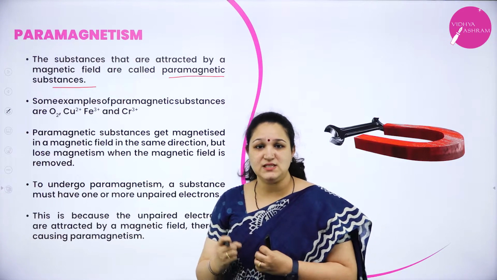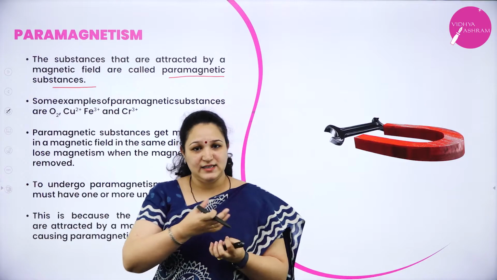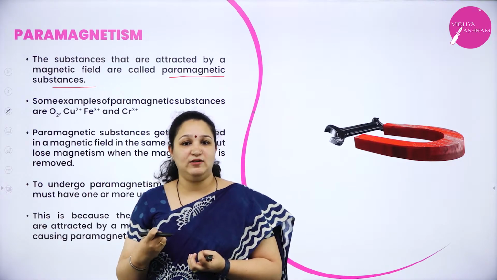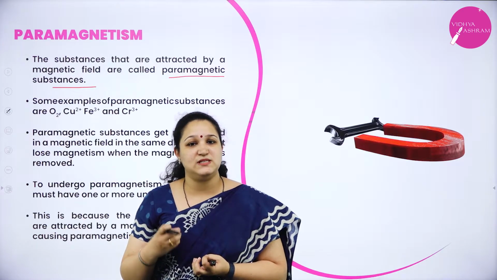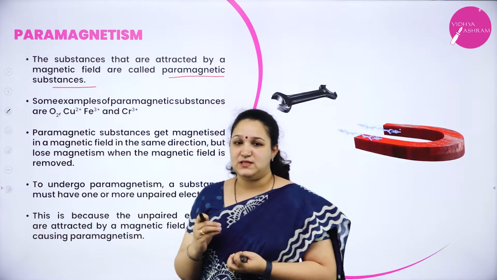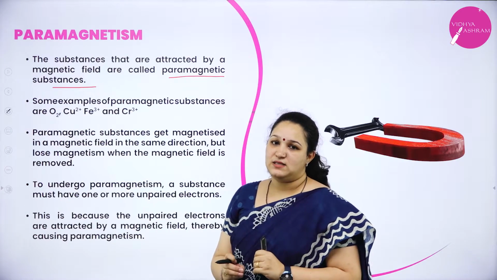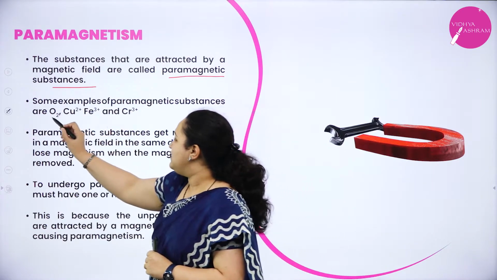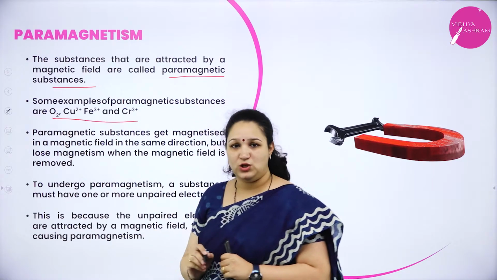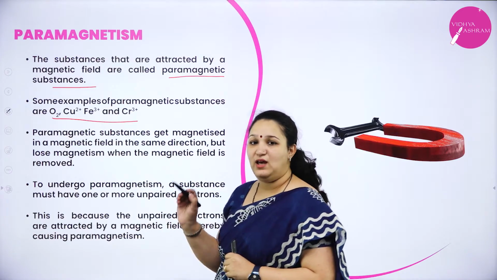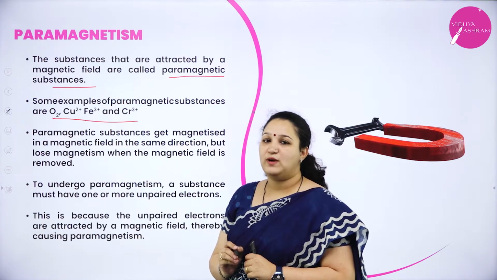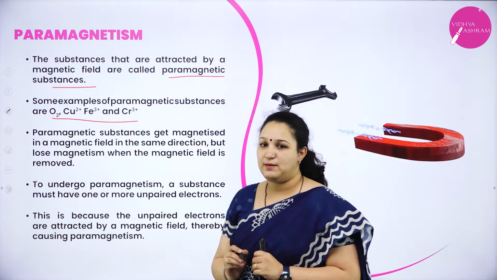If the substance is weakly attracted towards the magnetic field, then we call such a substance a paramagnetic substance, and the phenomenon is known as paramagnetism. Examples you can give: oxygen, Cu+2, Fe+3, or Cr+3. You can remember any two examples.